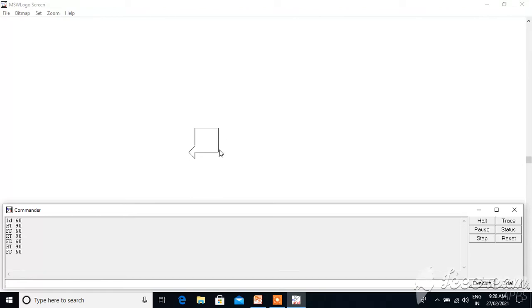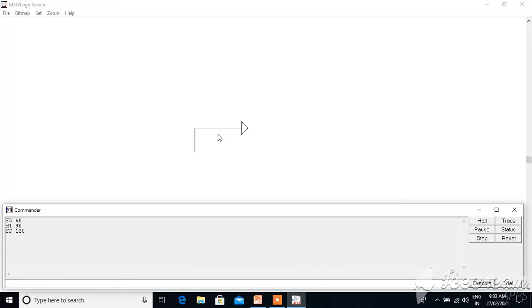Now we will see how to draw the rectangle. To draw the rectangle, just start, move forward, FD 16 points. Then turn to the right side at 90 degrees, then move forward 120 points. Why do we move forward 120? Because in a rectangle not all four sides are equal.